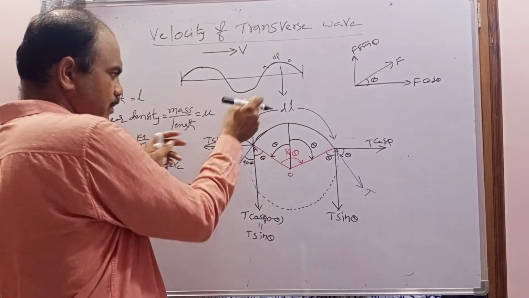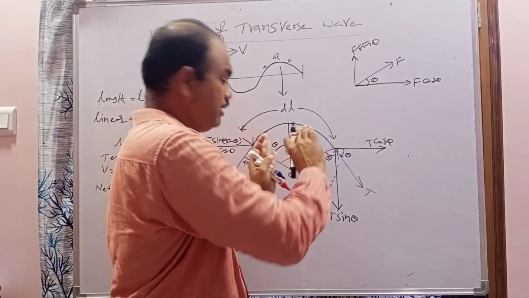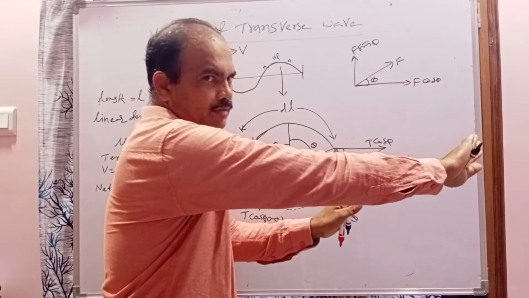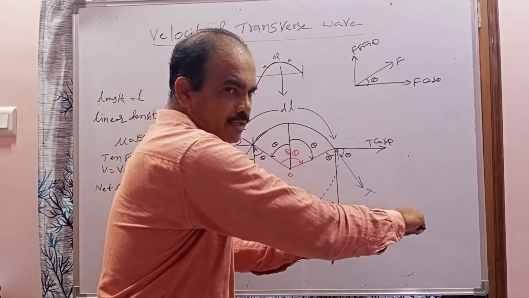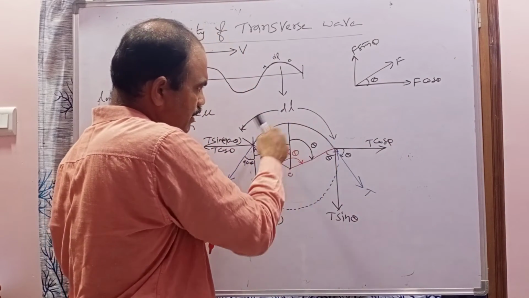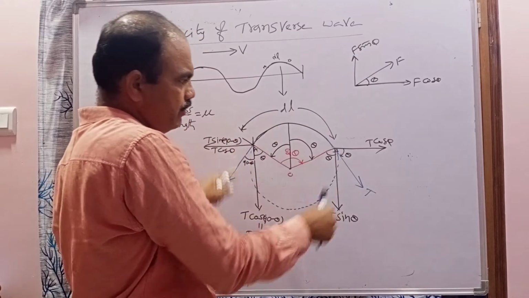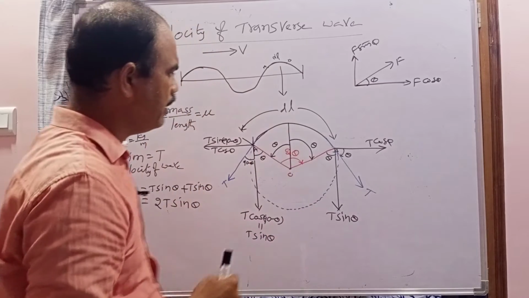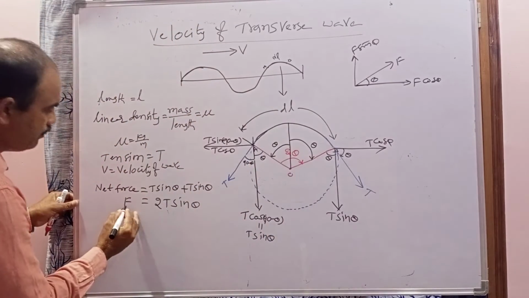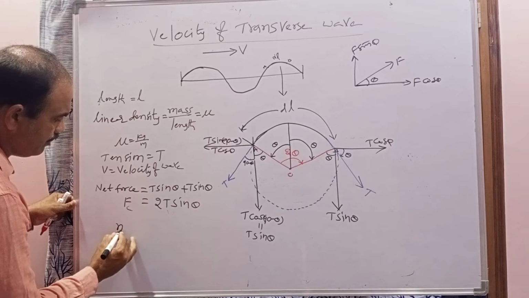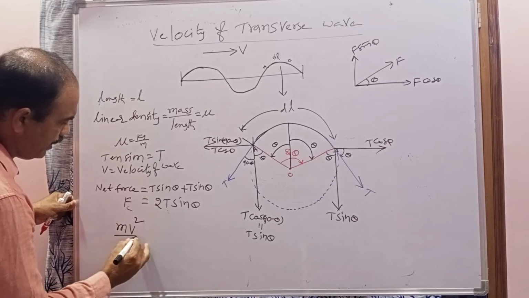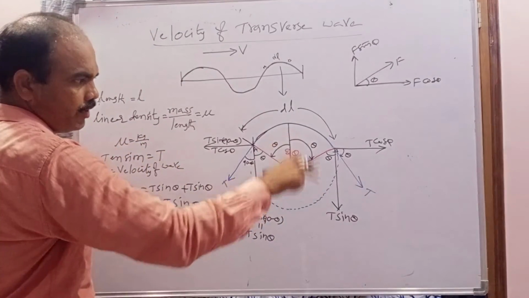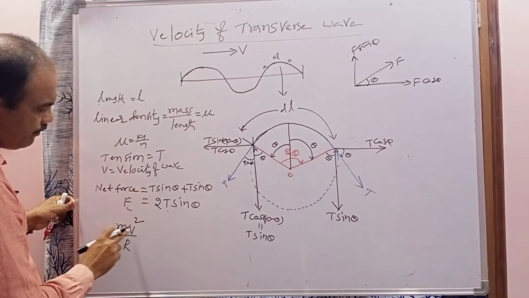The right side part is pulling in this way, and the left side part is pulling the segment in this direction, and the right side part of the wire will be pulling the segment in this direction. Due to that, the particles on the segment will try to come into which motion? Circular motion. That's why the force experienced by all the particles is nothing but centripetal force here. What is the formula for centripetal force? mv square by r. And this total part of the segment will try to move in circular motion. That's why mv square by r.